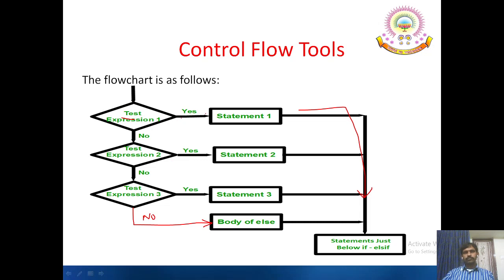Test 1 true, then statement 1 is executed, and it continues to the normal sequence. If test 1 is false and test 2 is true, statement 2 is selected and continues to the normal sequence. Otherwise, test 3 is evaluated, and if it is true, statement 3 is selected and continues to the normal sequence. Otherwise, if none of the conditions is true, the false case is selected, the body of else is executed, and the statement just below the if else statement will be executed.